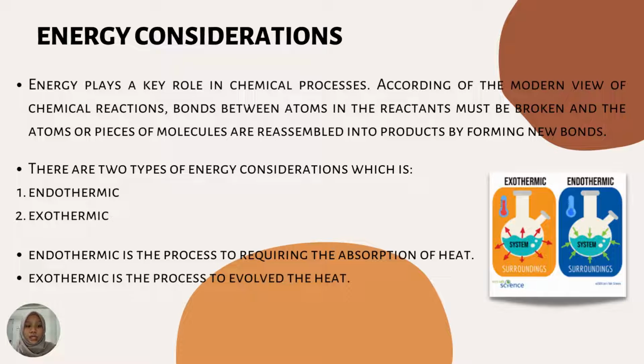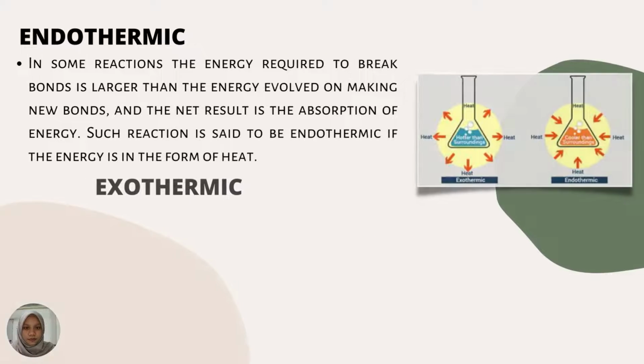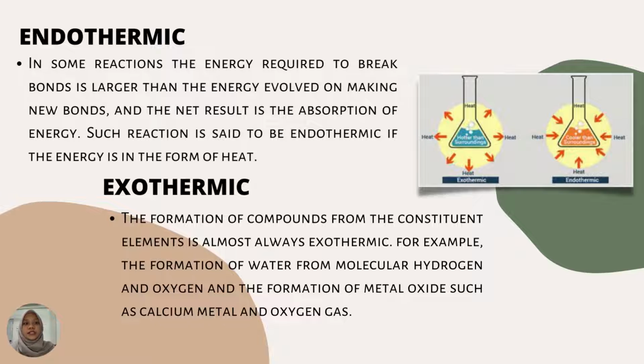There are two types of energy considerations, which are endothermic and exothermic. Endothermic is a process requiring the absorption of heat. Exothermic is a process that evolves heat.